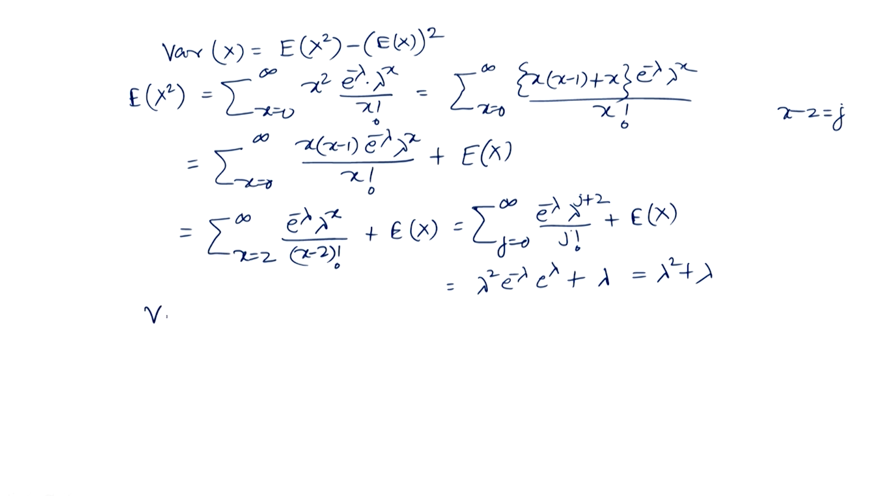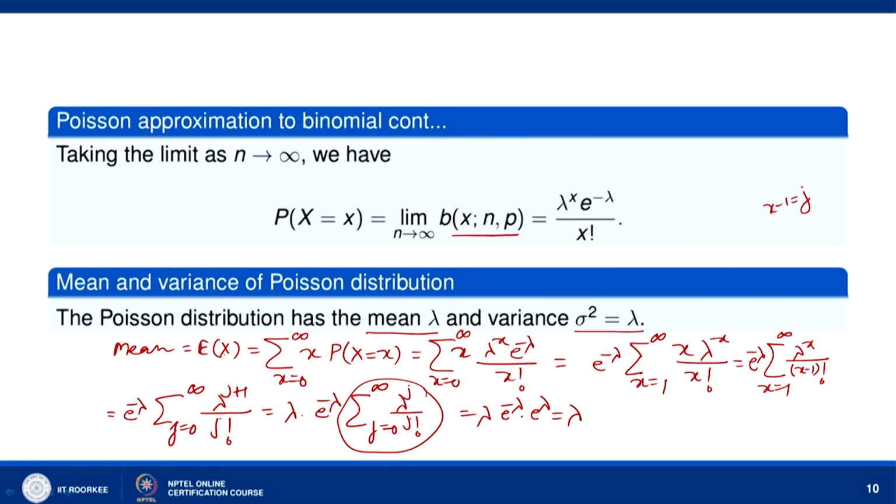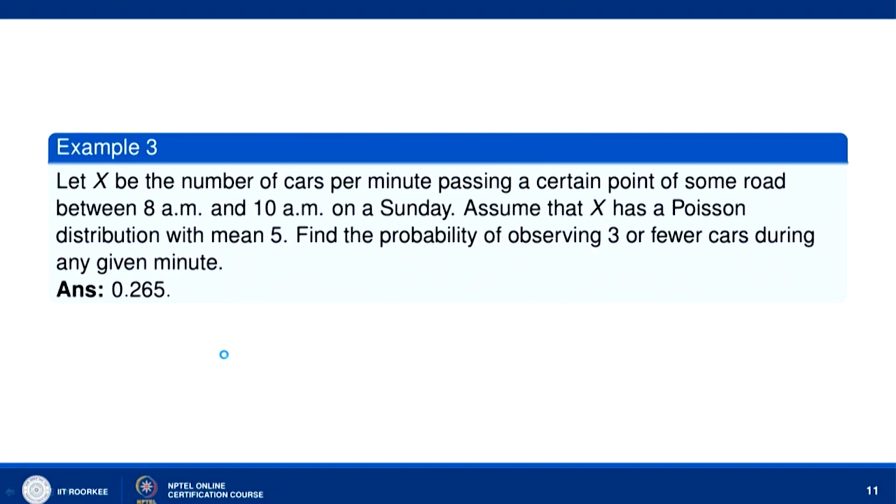Now, variance of x we can find. So, E x square is lambda square plus lambda, E x whole square is lambda whole square, and we get variance as lambda. This cancels with this. So, in the case of Poisson distribution, the mean and variance are same. Now, let us go to this problem.